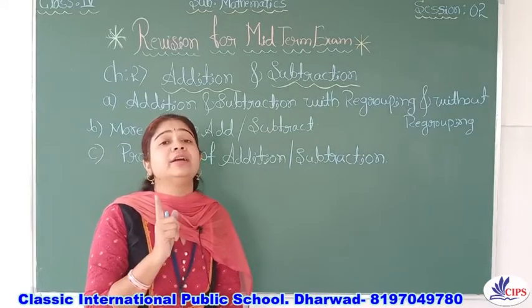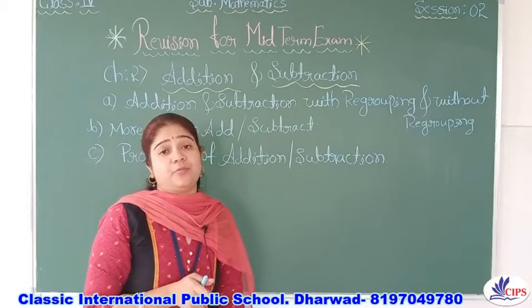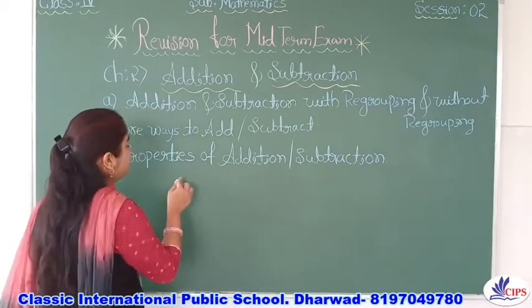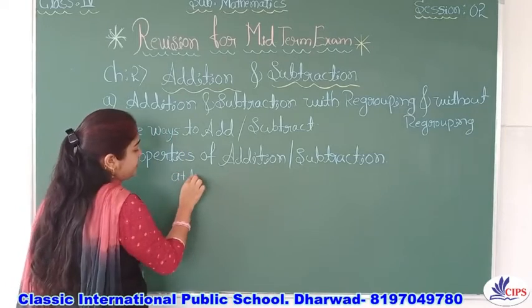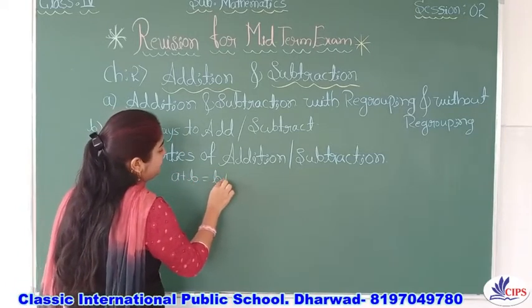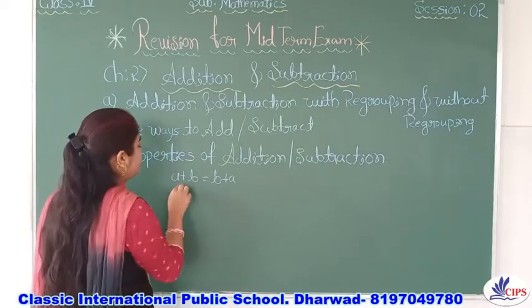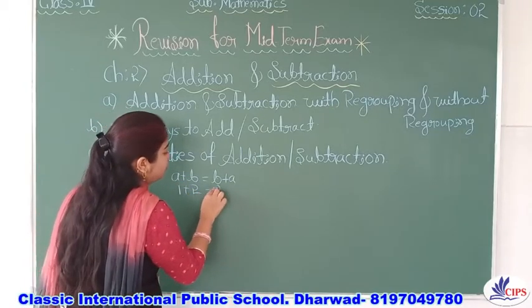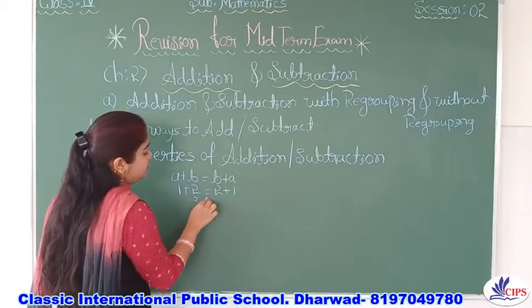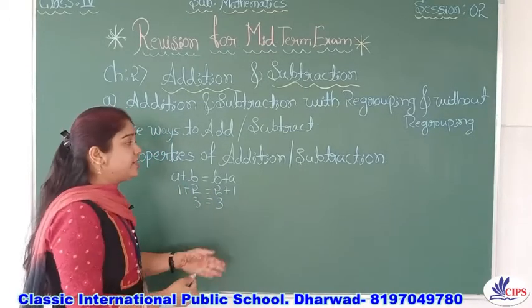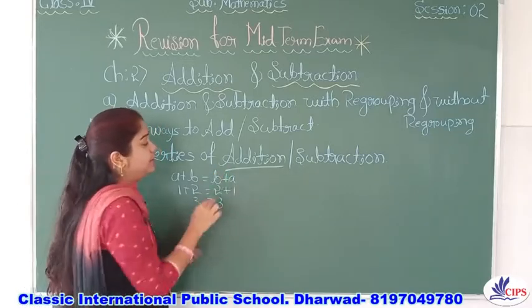And the order property: a plus b is equal to b plus a. So 1 plus 2, 2 plus 1, both are 3. It doesn't alter. If you change the order in addition, it doesn't alter.